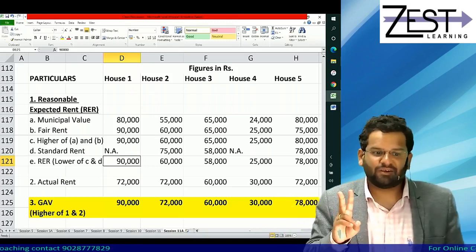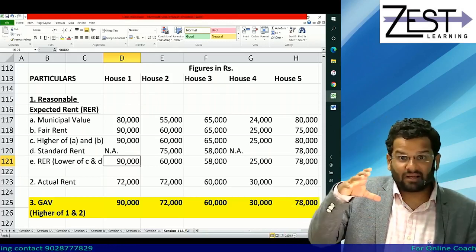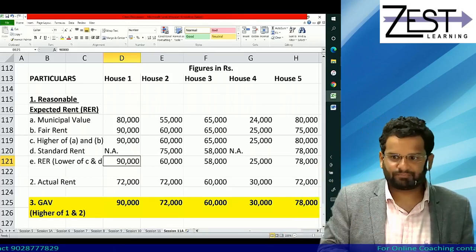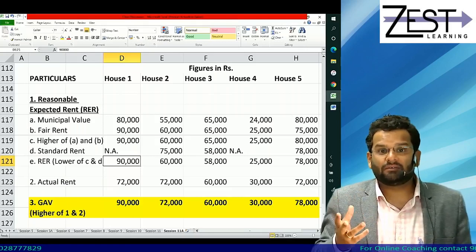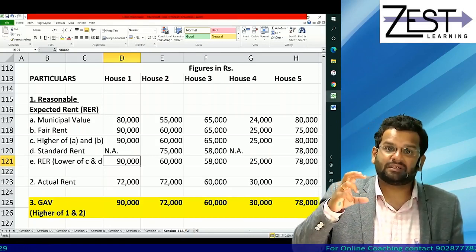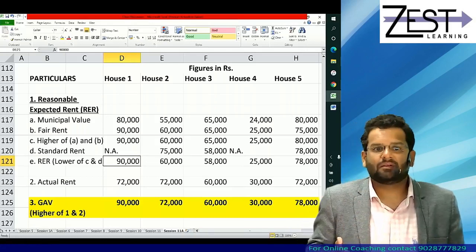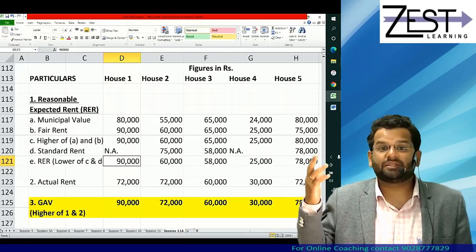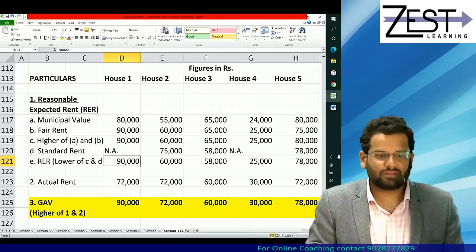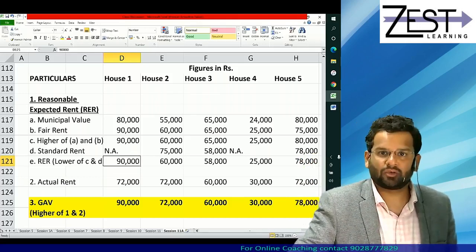Second, we will see if in a single house I have made multiple parts or units. Thirdly, we will see how exactly unrealized rent treatment is to be done. We will also see pre-construction period interest. So many things to follow in the next session. Do join. Thank you very much.